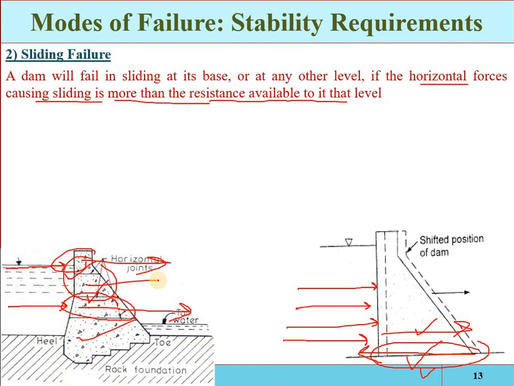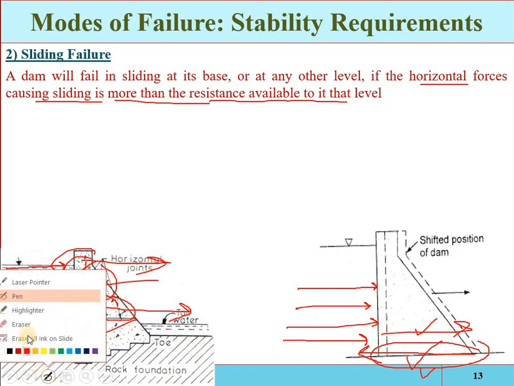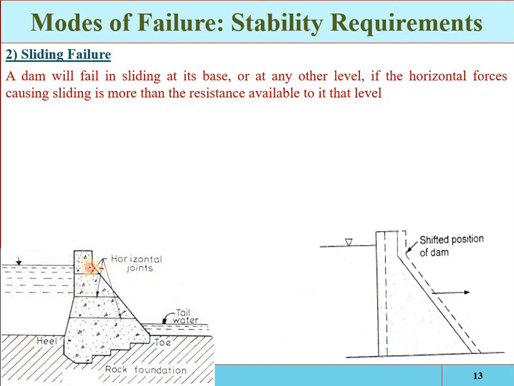And remember, the resistance against sliding may be due to the friction alone, or due to the friction and the shear strength of the joint. If we have a joint, there will be some shear strength and some friction between the two surfaces.